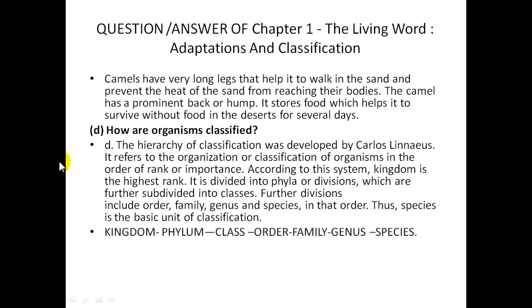How are organisms classified? We already discussed this: the classification levels are kingdom, phylum, class, order, family, genus, species. This is the hierarchy maintained to classify any living organism.